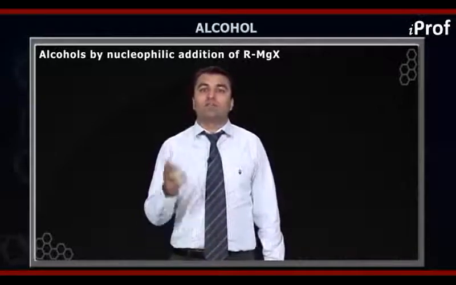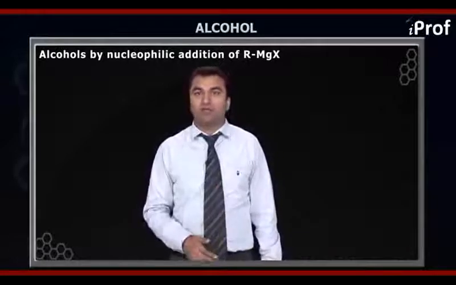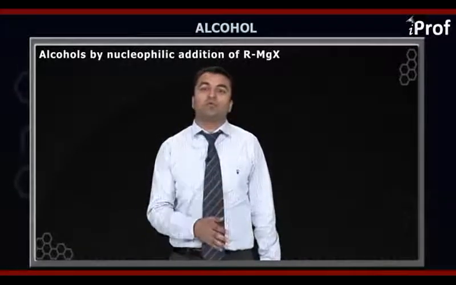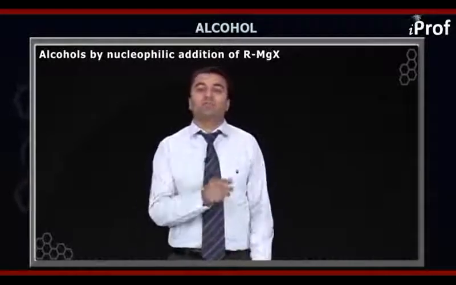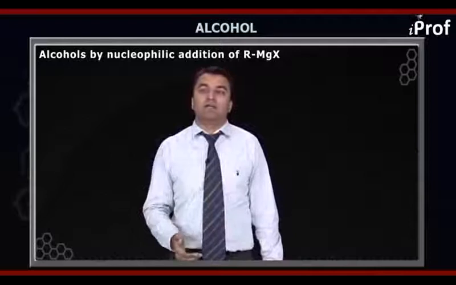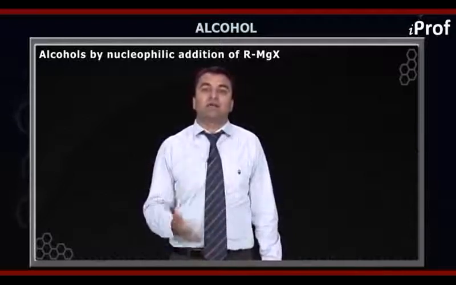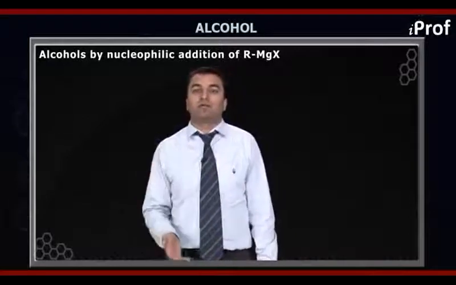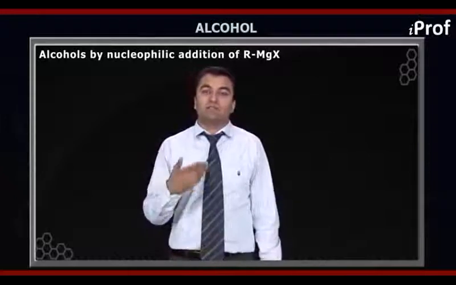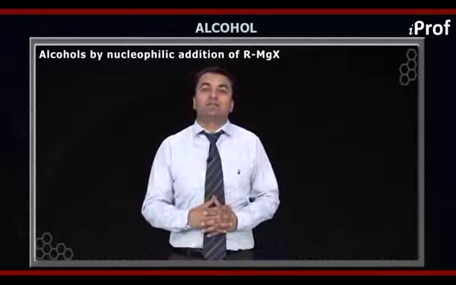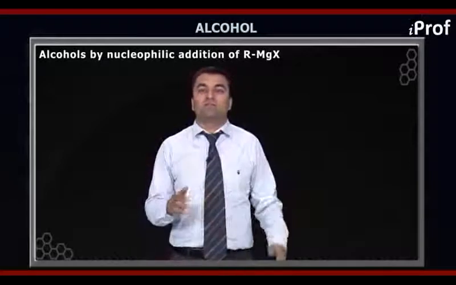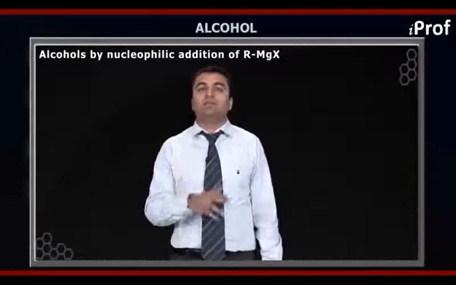So for the preparation of a 1-degree alcohol, you need to have formaldehyde, and accordingly you can have the R group in the RMgX, and that will be decided by the type of the product, means the number of carbons in the product which you want. So this is how we can say that aldehydes form alcohols by the reaction of